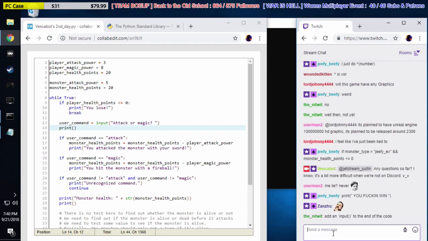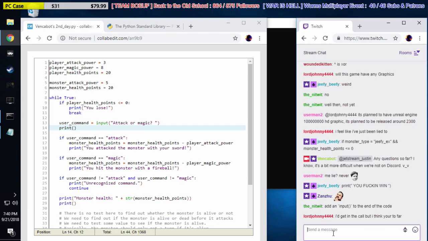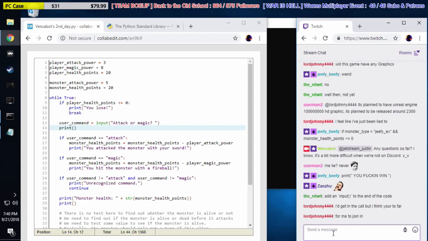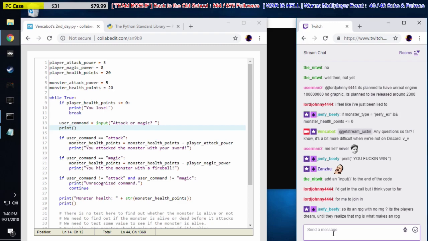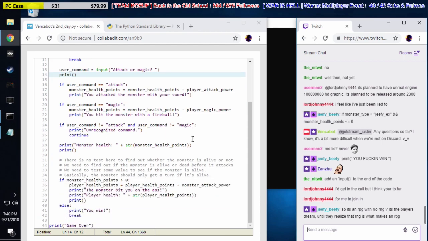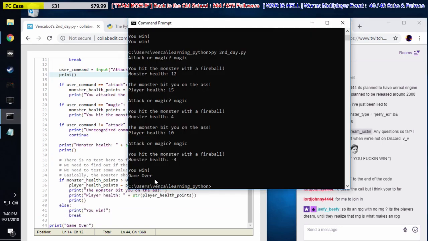What Nitwit is saying is, if you run the Python code without a command prompt, then it will open a command prompt for you. And the command prompt will automatically end when the program's over. That means that the player will not be able to read the game over message. It'll just go away. So basically what happens, it's like game over, then the window will close. If we put an input at the end, it'll wait for the player to press enter. So that's a good idea.